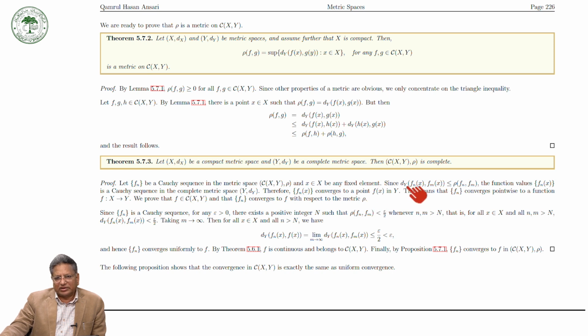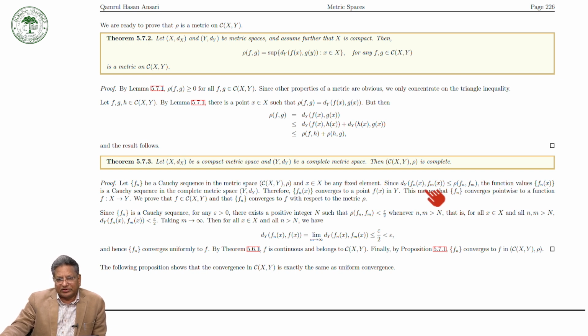Now, d(f_n(x), f_m(x)) is less than or equal to rho(f_n, f_m). Why is it so? Because from the definition, rho(f, g) is equal to the supremum of these elements, so this is greater than or equal to the function values.